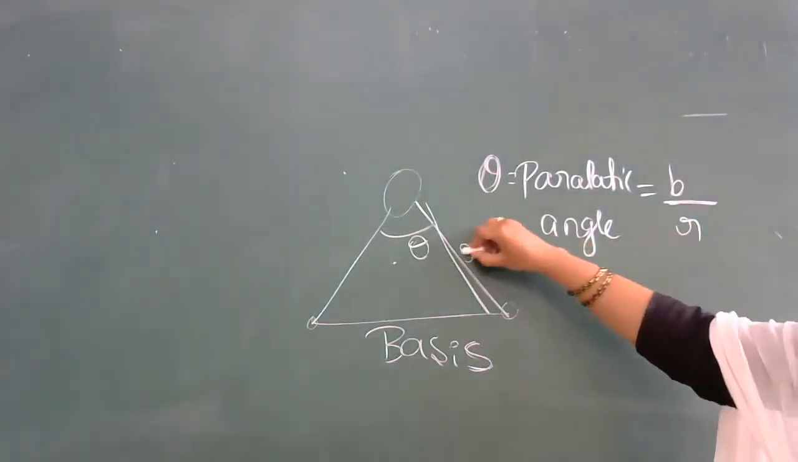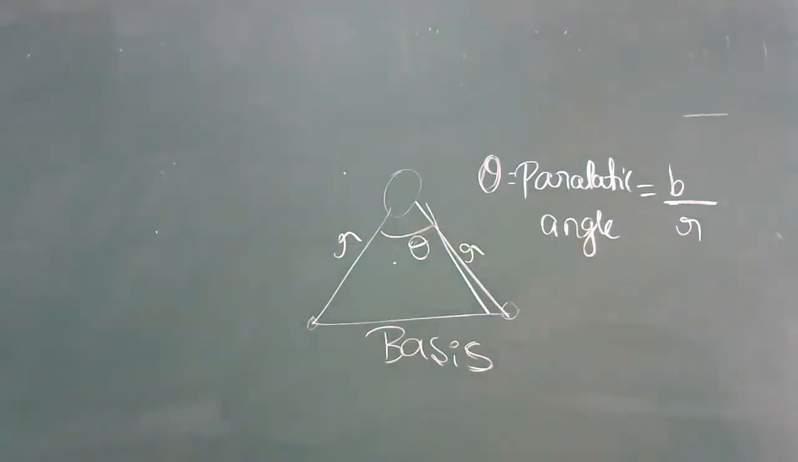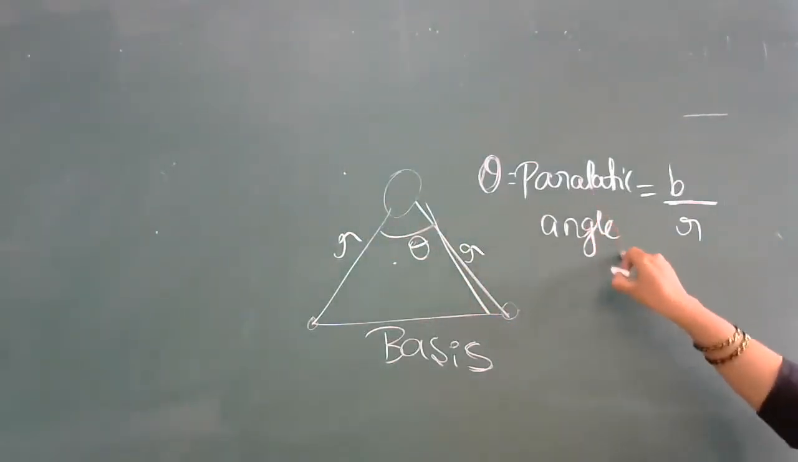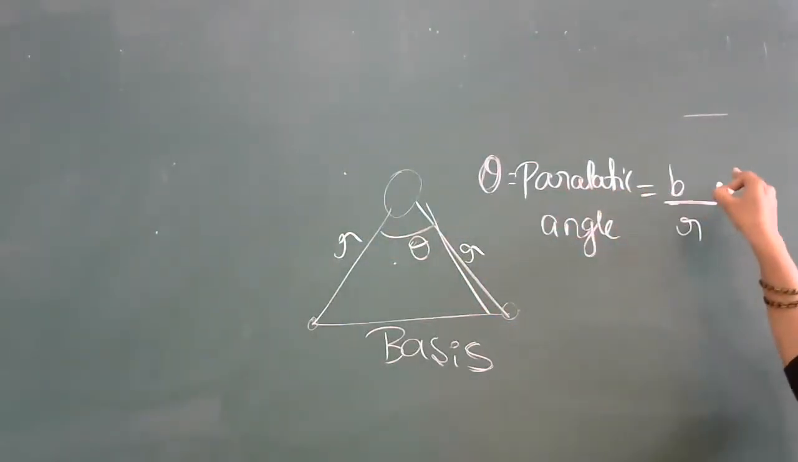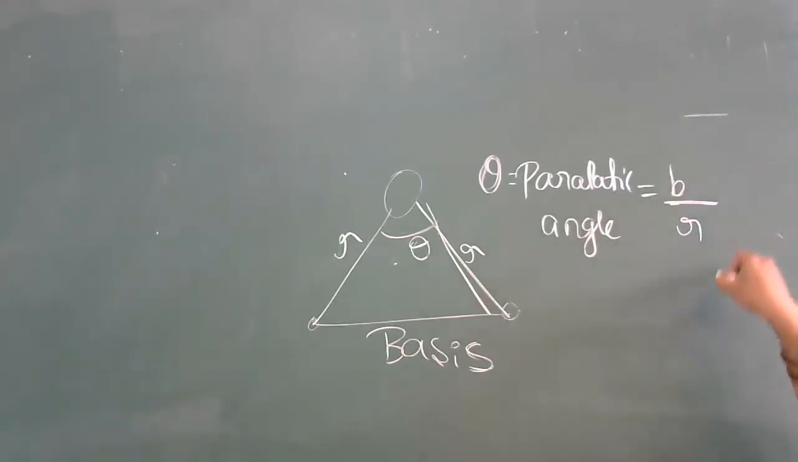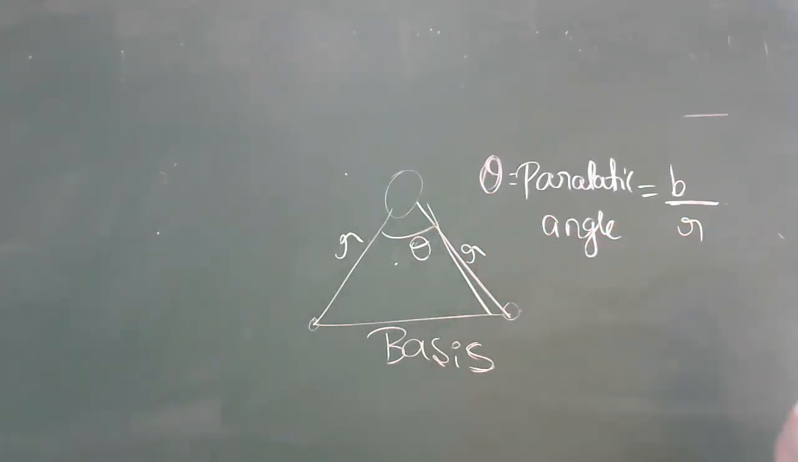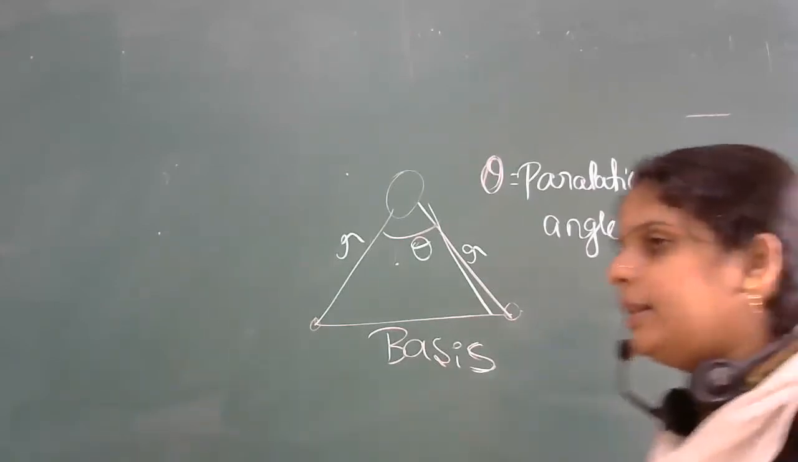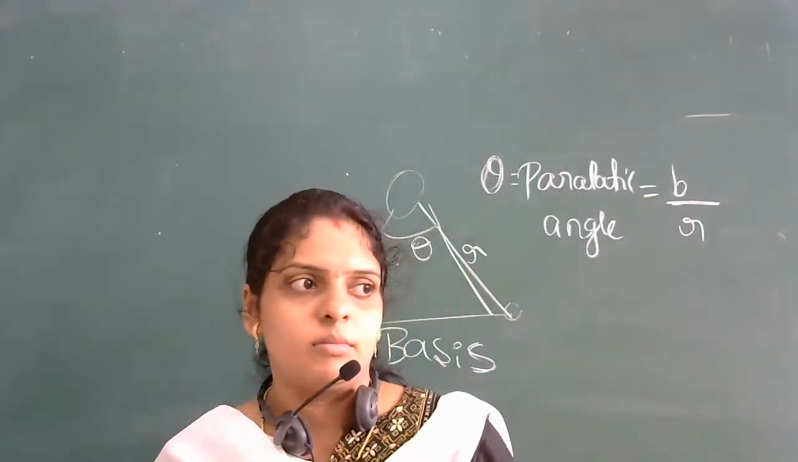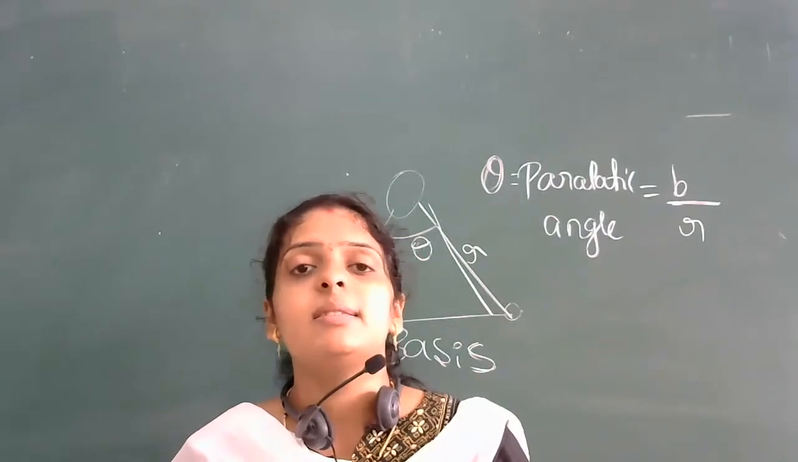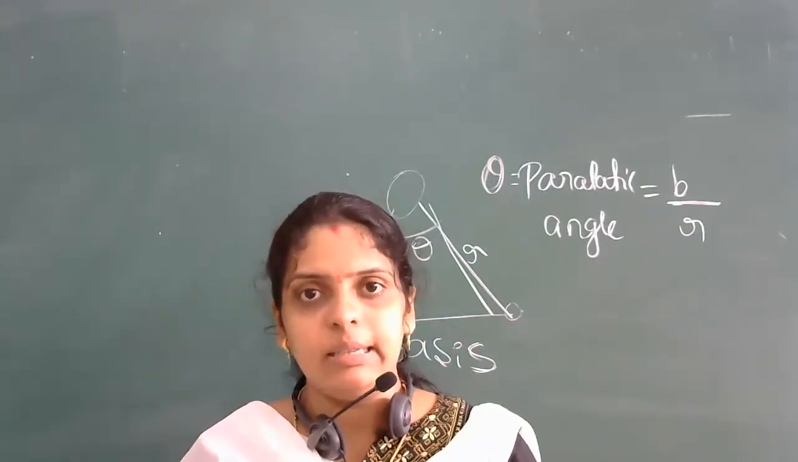Suppose I take this distance as r, then this parallactic angle theta is given by the ratio of the base divided by what? That is this distance. So this is called the parallactic angle. I hope this parallactic angle definition is clear to everyone. Is it clear, everyone? Okay. So this is regarding the measurement of length.